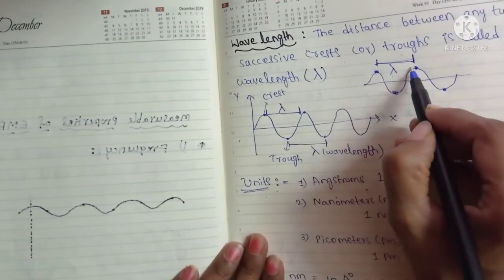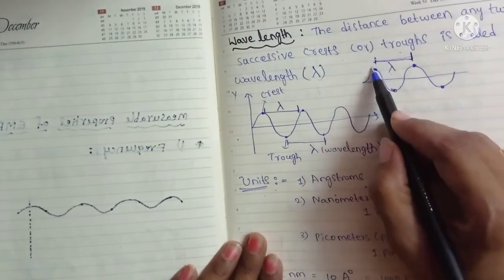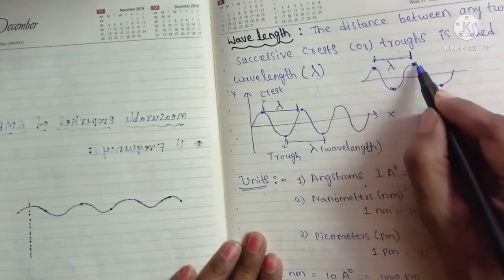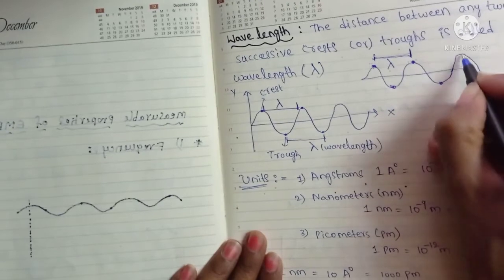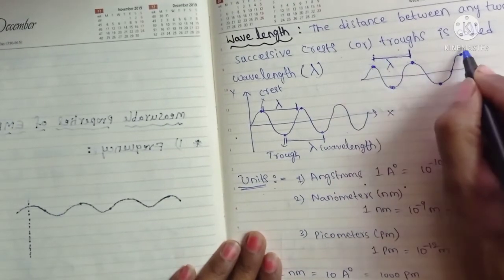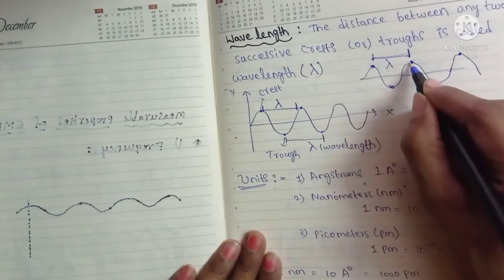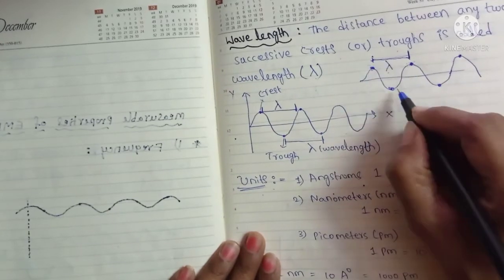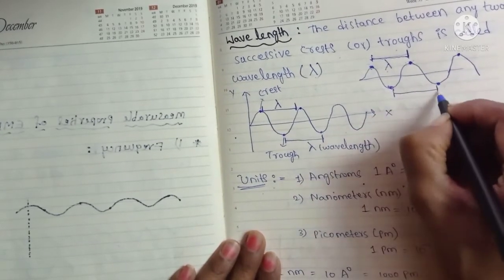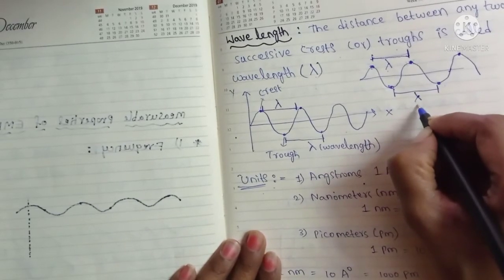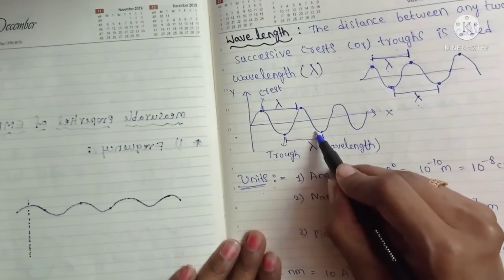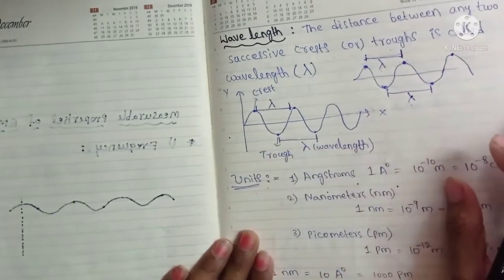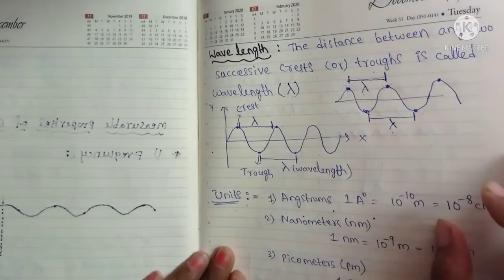This is the distance between two successive crests. Successive means we should not take the same crest; if you take this crest, it is not the wavelength. You should take the next coming crest. The distance between two successive crests, or successive troughs, is called lambda, or wavelength. So wavelength is denoted by lambda.